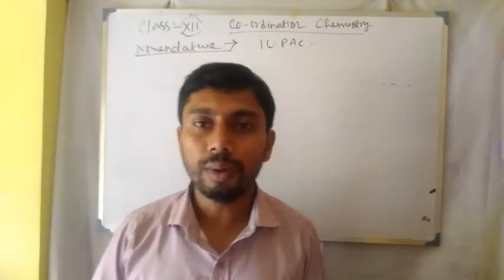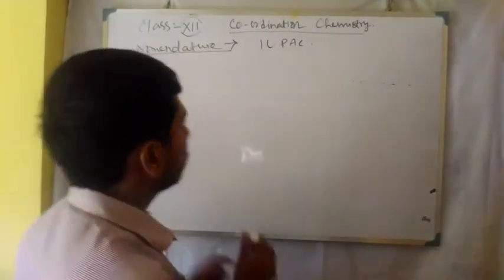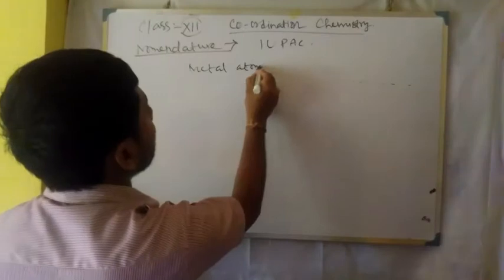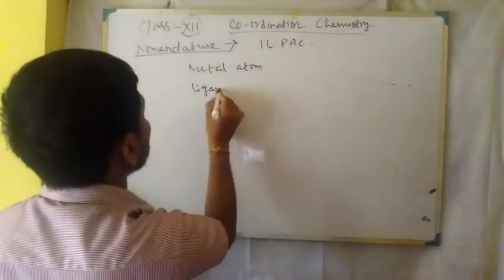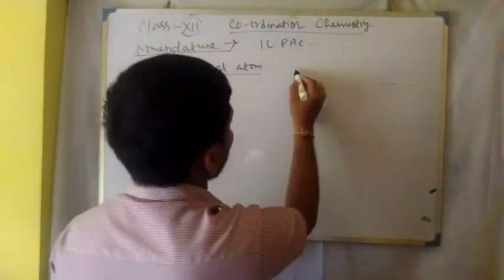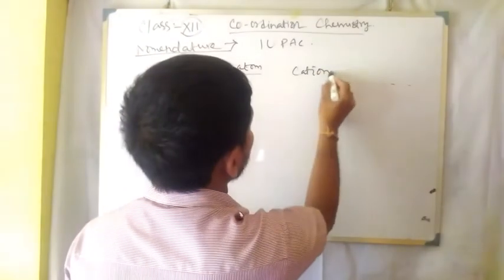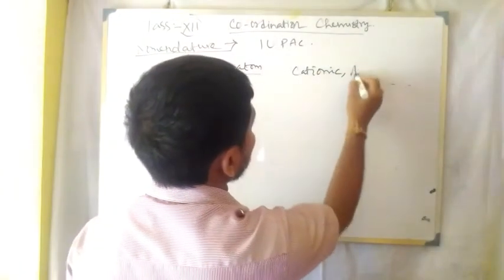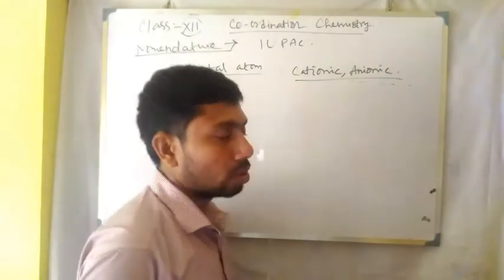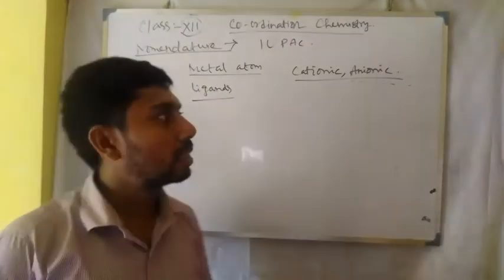Now when we nomenclate the central metal atom and ligands, metal atoms first. When a complex is cationic or anionic, it is dependent on the charge on the central metal atom.